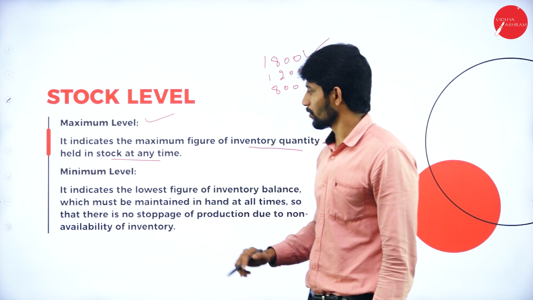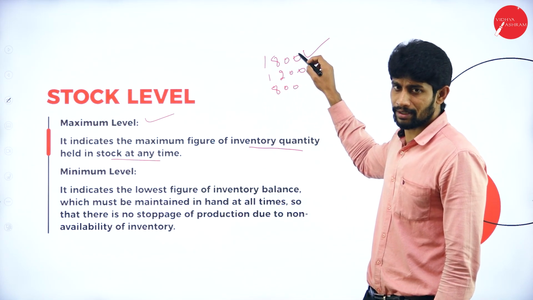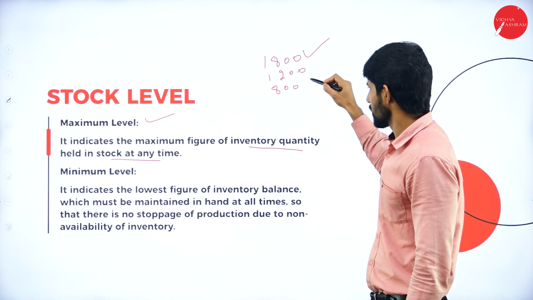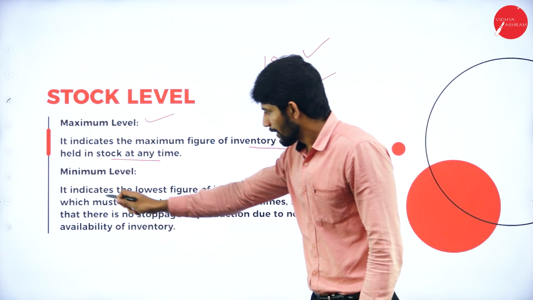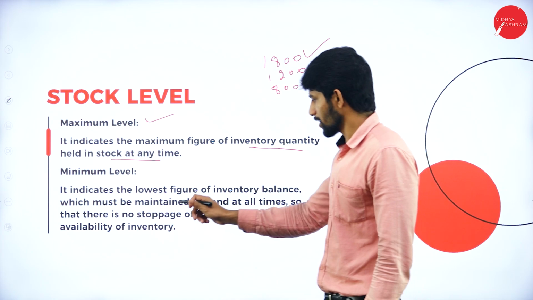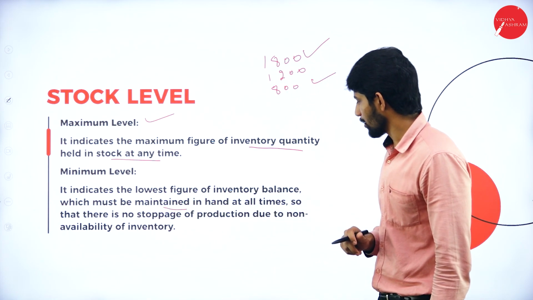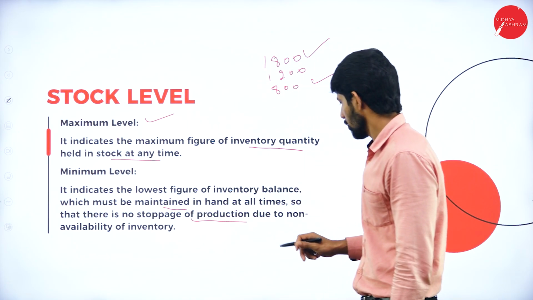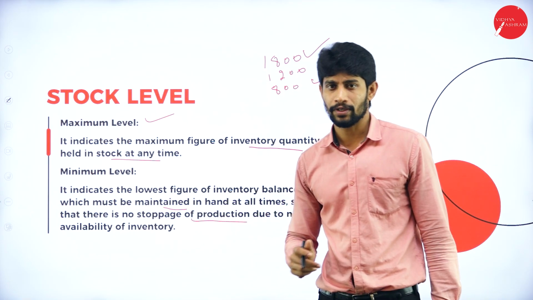Next, minimum level. Here you can see the maximum level is the maximum quantity held in a duration. And what is the minimum quantity? 800, simple, right? So the minimum level indicates the lowest figure of inventory balance which must be maintained in hand at all times so that there is no stoppage of production due to non-availability of inventory.